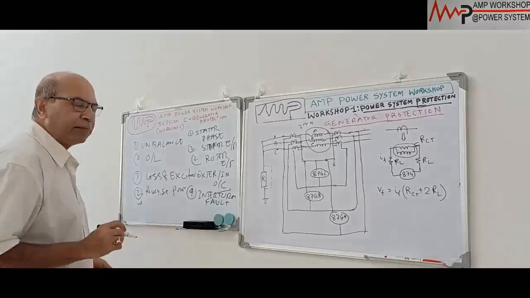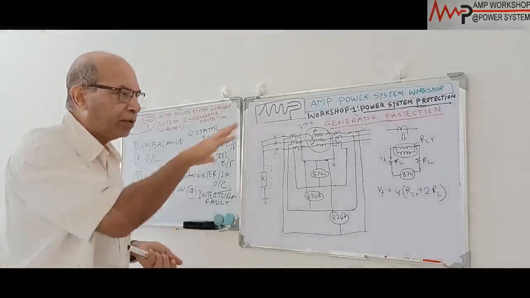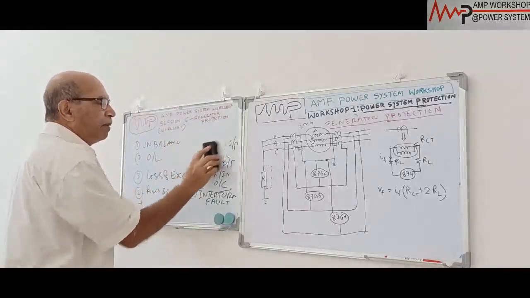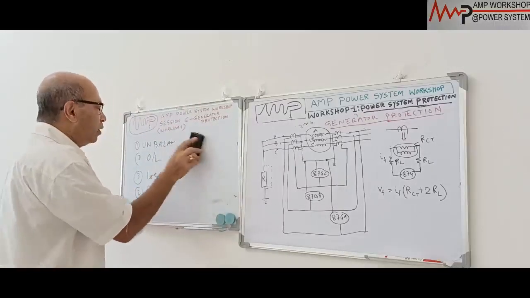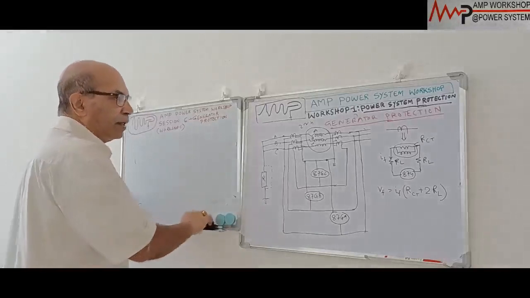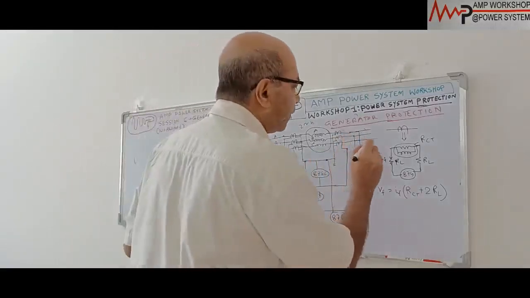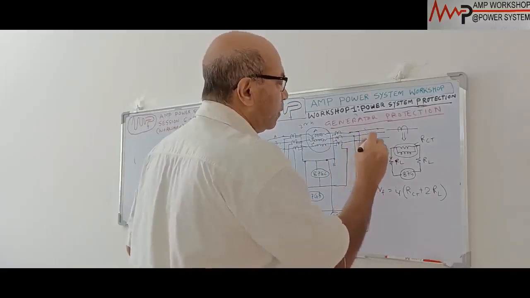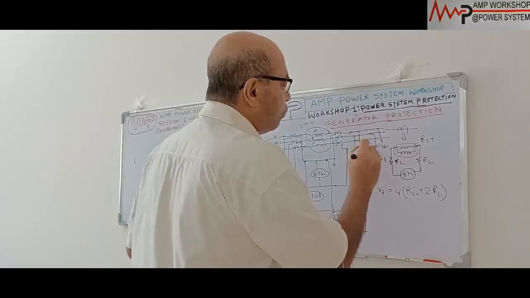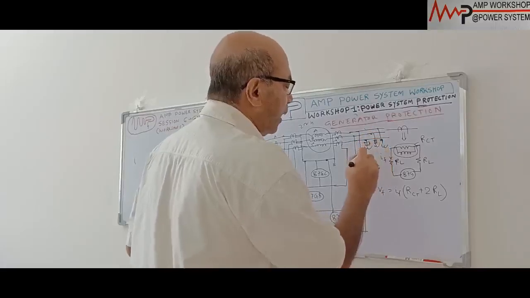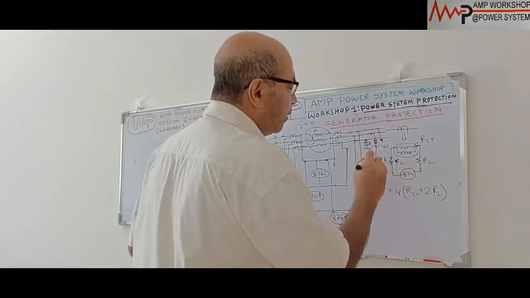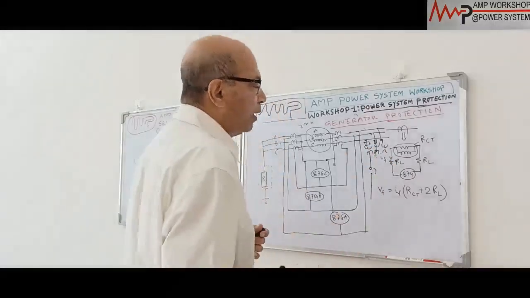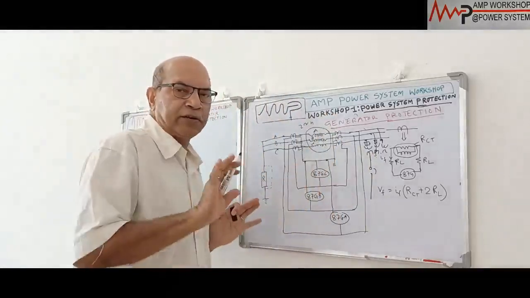Another abnormal operating condition could be that a lot of protection functions need a voltage supply. Now how are these voltages given? The voltages are given from the PT, right? All the protection devices get the voltage supply from the generator PT. Suppose this is the generator, we put the generator PT over here, on the generator line side. When we put the PT over here, we put a primary side fuse. There is a fuse over here. And then on the secondary side, we put an MCB. This is the secondary side. We put the MCB over here. I am showing one phase. Now, if this fuse system is all right, there is no problem with the system.